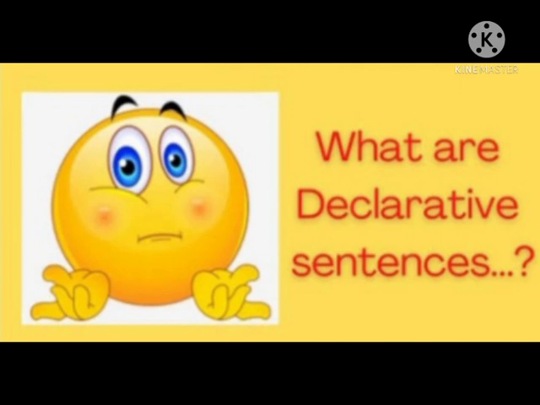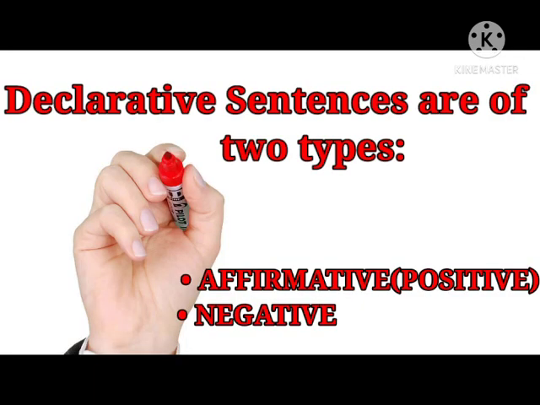Now assertive sentences can be either affirmative or negative. Affirmative means positive. It means assertive or declarative sentences further divide into 2 types, first is positive, affirmative, second is negative. Very simple examples I'll give you so that you'll understand. Affirmative sentence: he is tall. Now the negative sentence of it is he is not tall. Understood? So this is all about assertive sentences.